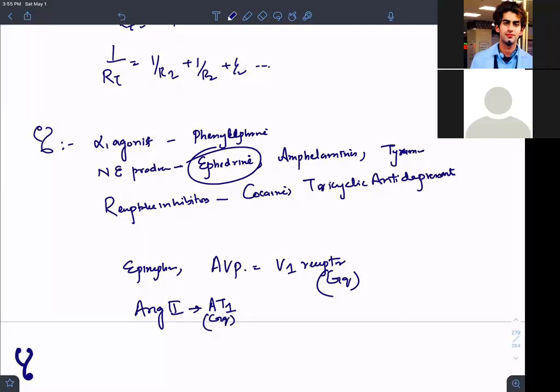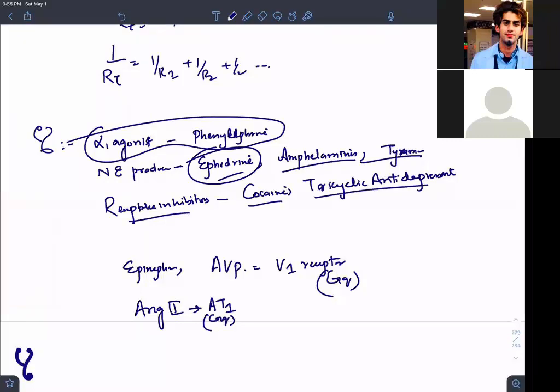Are we clear? I am telling you how you can vasoconstrict. So alpha 1 agonists we give are phenylephrine, ephedrine, amphetamine, tyramine, and reuptake inhibitors like cocaine and tricyclic antidepressants. Your natural ones are epinephrine, arginine vasopressin, which is a V1 agonist, and angiotensin 2, which acts on the AT1 receptors, and the protein involved is Gq protein intracellularly.